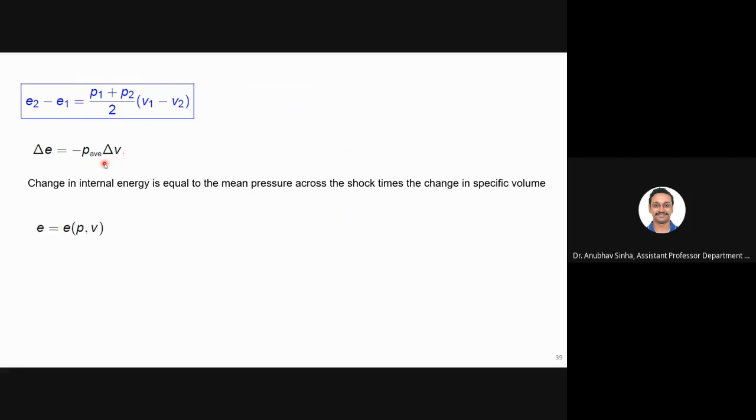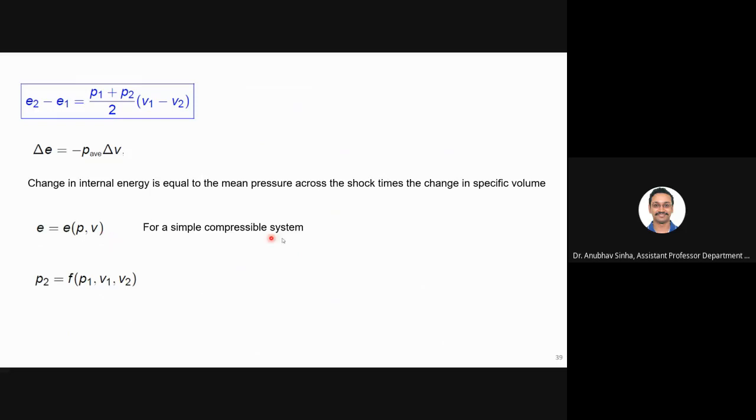Okay, it is very evident from here that internal energy is only a function of pressure and specific volume. There is no other term involved, no term for velocity or Mach number or anything. If you know pressure and volume, you can find the internal energy. Those are the only dependent variables.